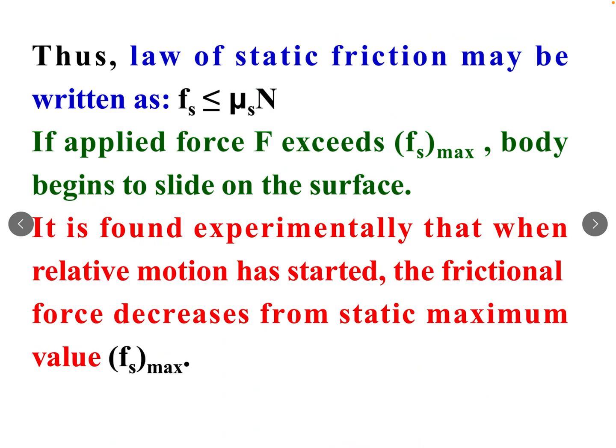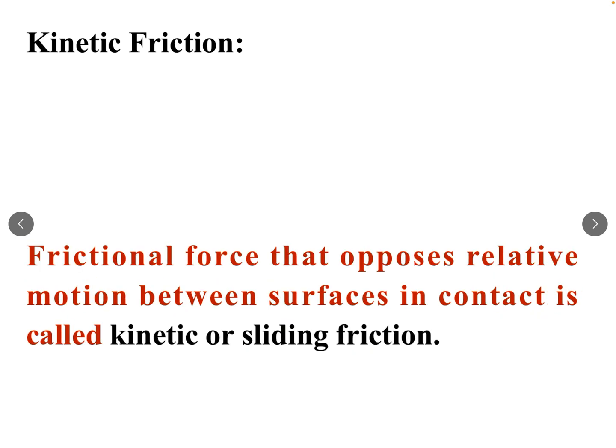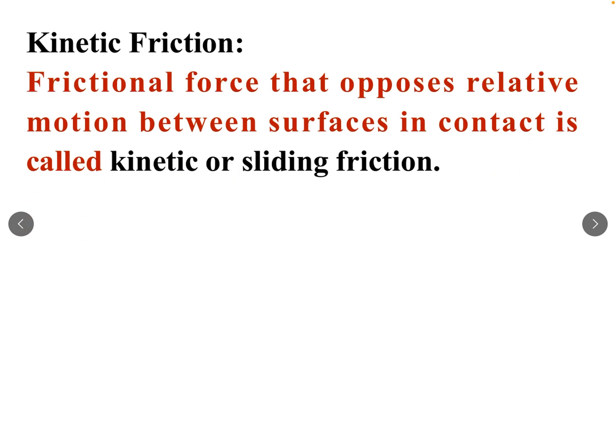It is found experimentally that when relative motion has started, the frictional force decreases from the static friction maximum value. Kinetic friction. The frictional force that opposes relative motion between surfaces in contact is called kinetic or sliding friction.